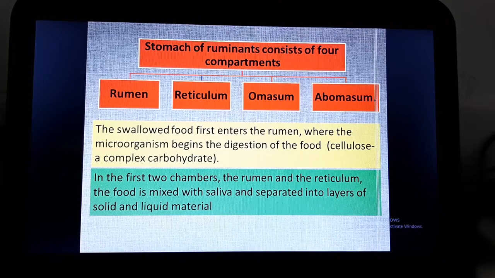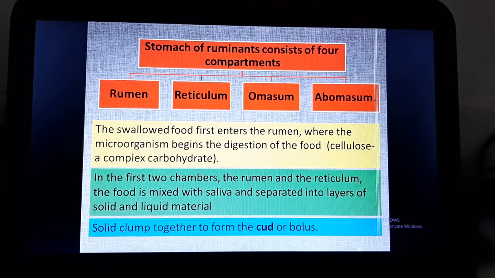So when the food is swallowed quickly and goes to rumen, there the food is separated into solid and liquid material. Now the solid clump together to form the cud or bolus. So now when the solid and liquid material are separated, the solid material join together or clump together to form cud or bolus.